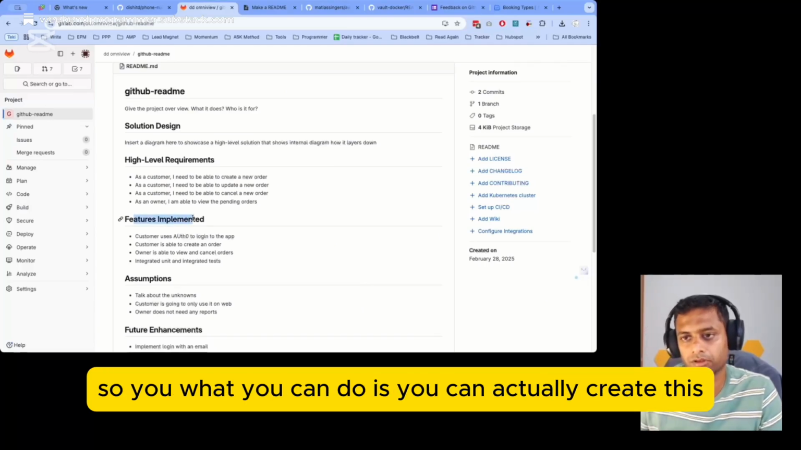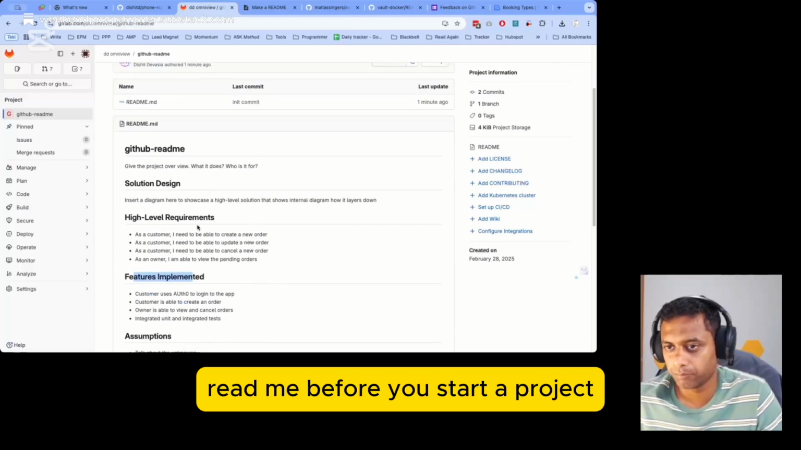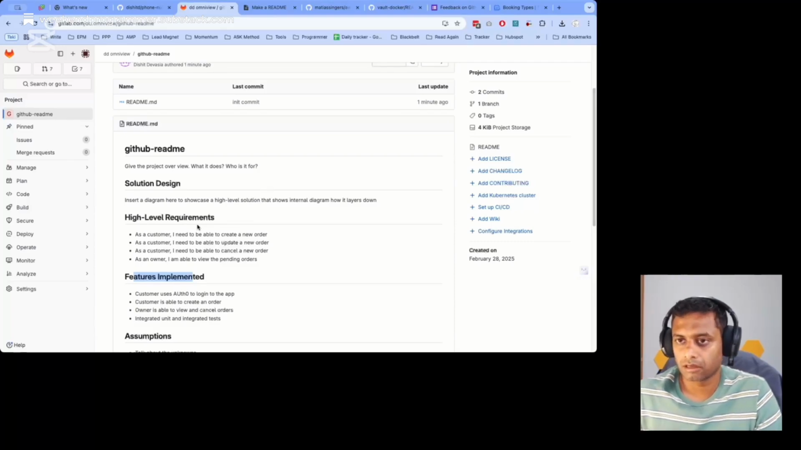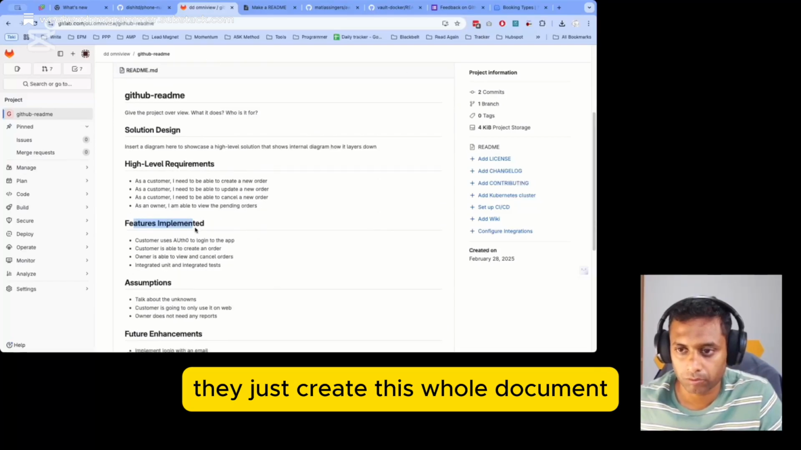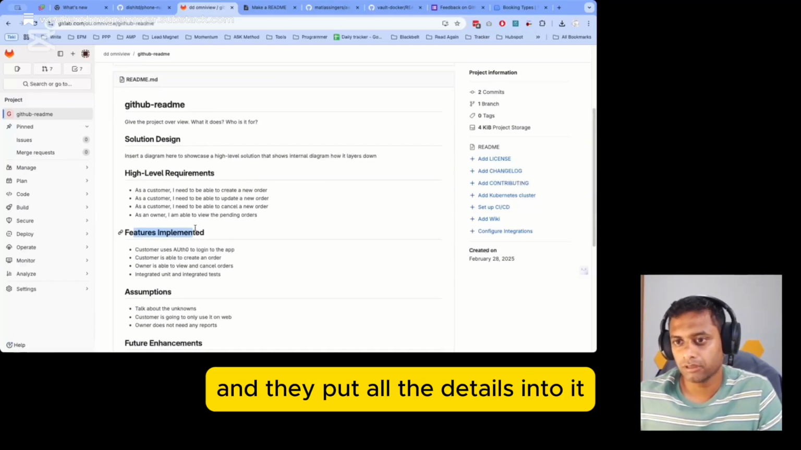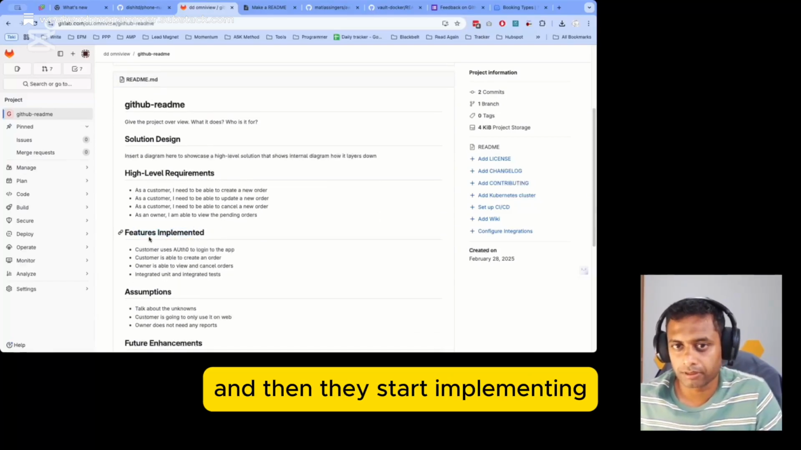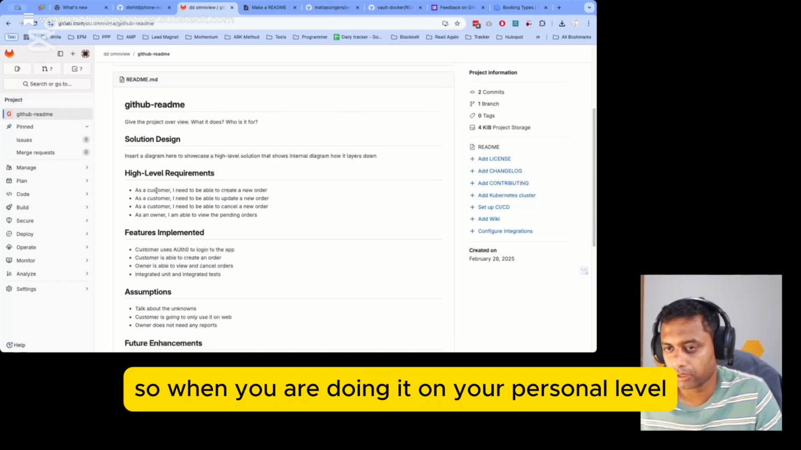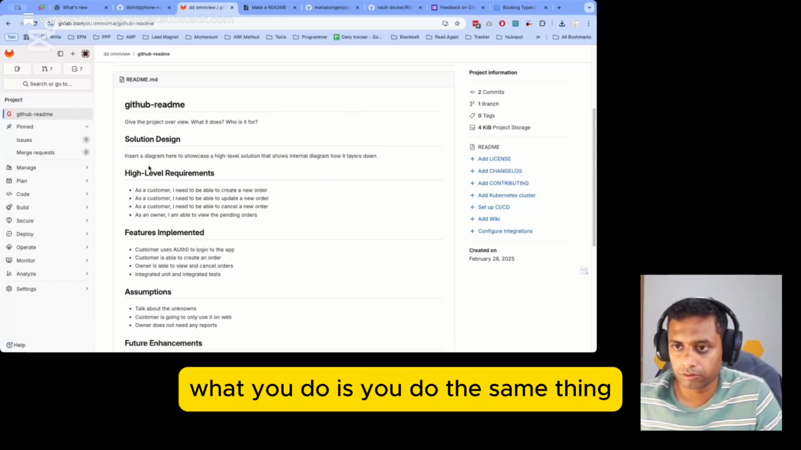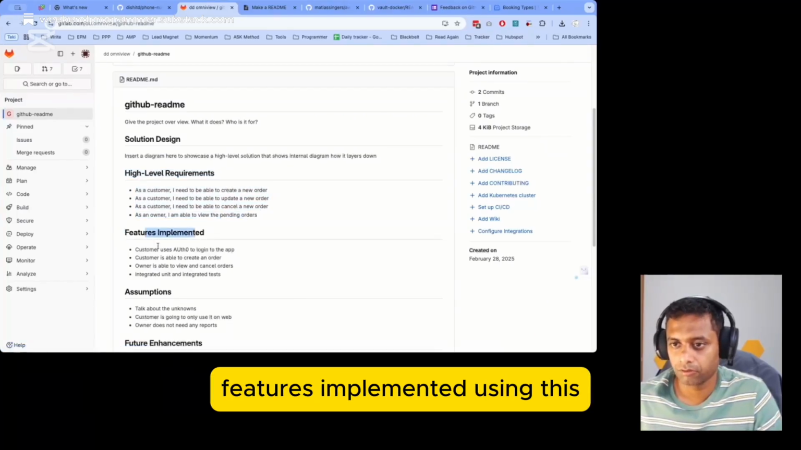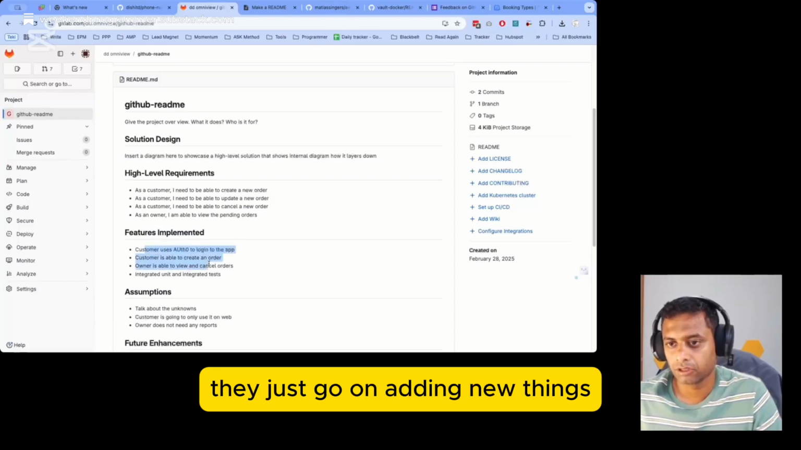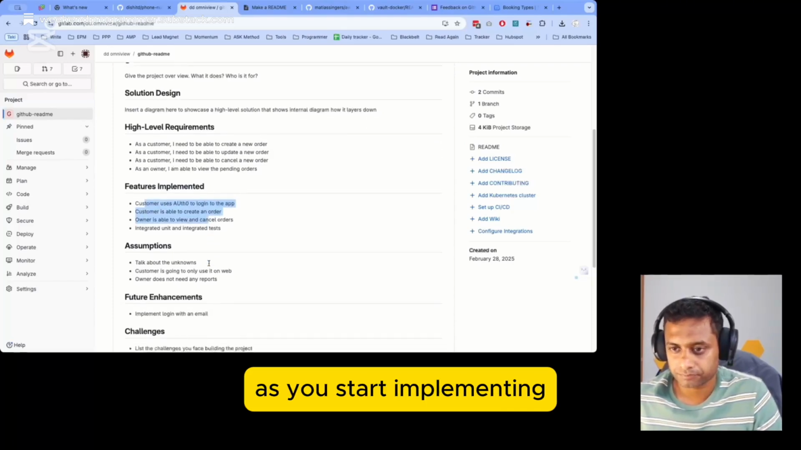So what you can do is you can actually create this readme before you start a project, and that's what solution engineers do. They just create a whole document and they put all the details into it, and then they start implementing. So when you are doing it on your personal level, you do the same thing, you do everything, and then you start tracking your features implemented using this. You just go on adding new things as you start implementing.